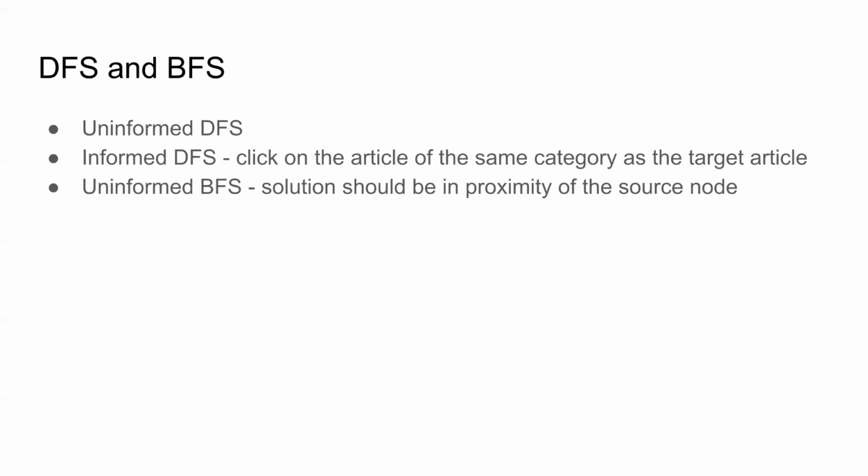And for the uninformed breadth first search, we had an idea that it should perform better than depth first search, since the solution is usually in the proximity of the current or the source node.